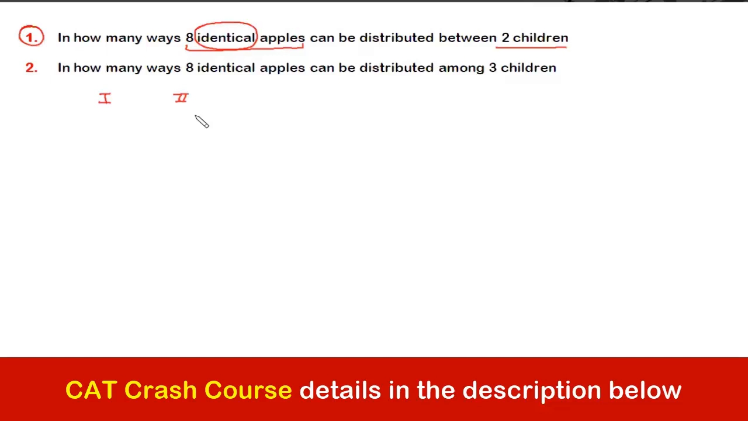It's not that someone is getting a red apple and someone a green apple, there is nothing like that. So if the number of apples distributed is different, then only we will consider the distribution to be different. Yes or no? Are you getting it, guys? The number of apples should be different, then only we'll consider it as a different distribution. Yes or no?